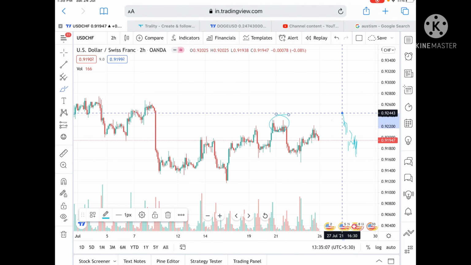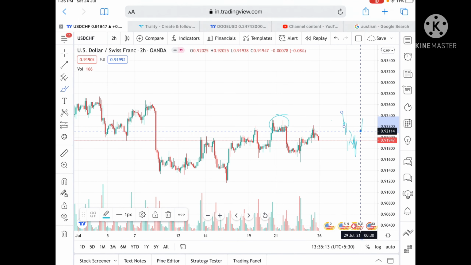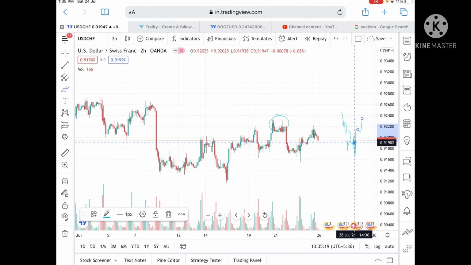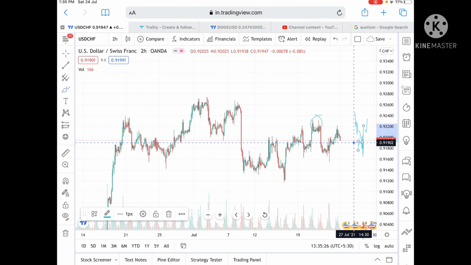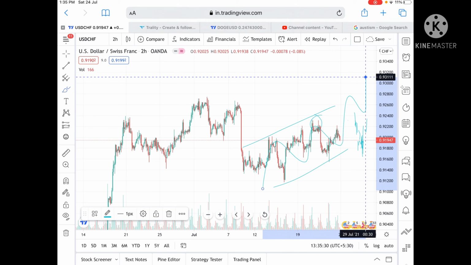Okay, and we are on the bullish side if it crosses a level of 0.92145. And if it sustains above a level of 0.91902, we can see that it can be on the upper side, and we can see a pattern is creating this way. So an upside pattern is created, but if it goes below a level of 0.9896, then we can see it can go further low downside.